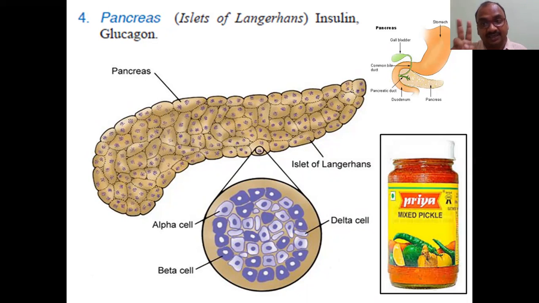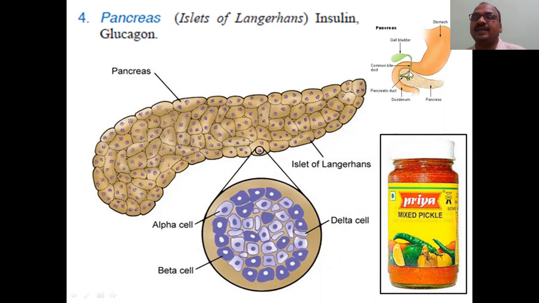Two things are there in the pancreas. That's why mixed pickle. In the examination they ask which gland consists of both structures, endocrine as well as exocrine. It is the pancreas. The islets of Langerhans secrete insulin and glucagon.